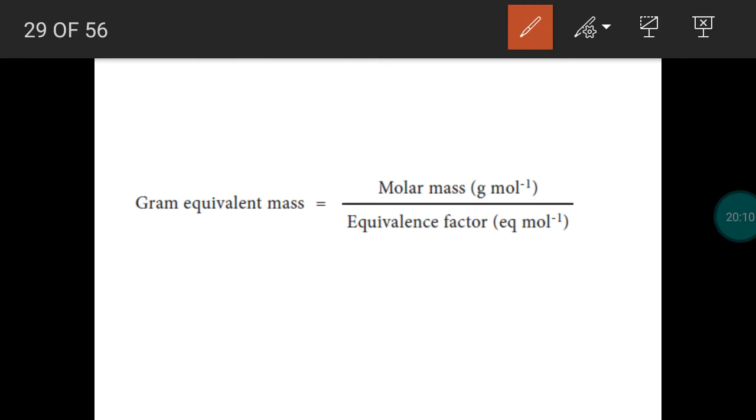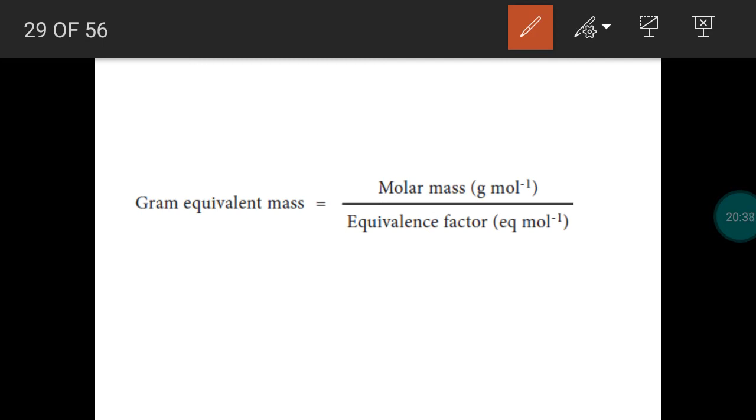Okay, in most of the reactions, hydrogen, oxygen and chlorine will not be involved. According to the above definition, mass of element combines or displaces 1.008 gram hydrogen, 8 gram oxygen or 35.5 gram chlorine. So any one element should be there in a reaction. Hydrogen or oxygen or chlorine should be in a reaction. But in most of the reactions, all the three elements will not be involved.